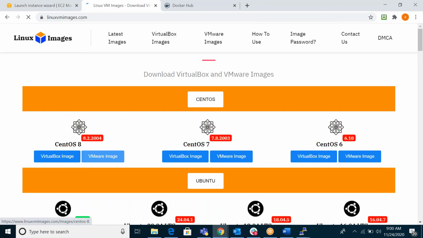You have to download this thing, and you have to upload it to VMware. Then only you will get the particular VM. These are the images.